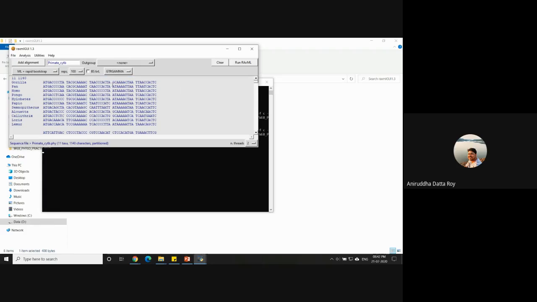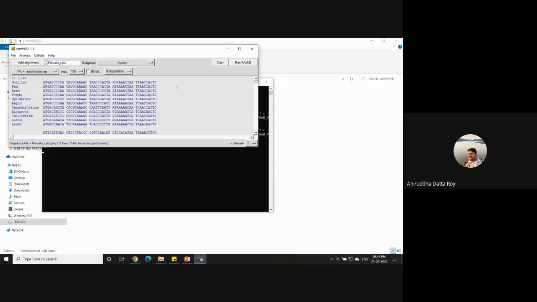Another thing I wanted to mention is that what we used to use earlier for likelihood analysis was a program called PAUP, and you always start with a random tree, right?